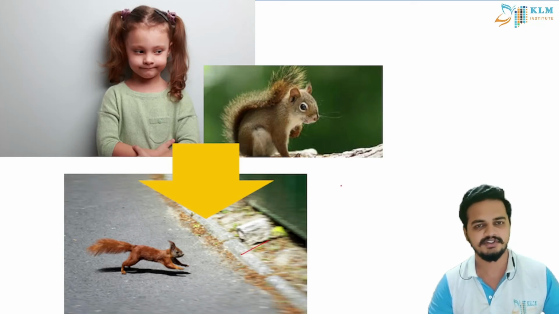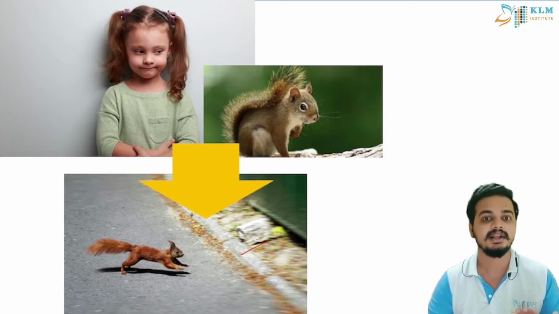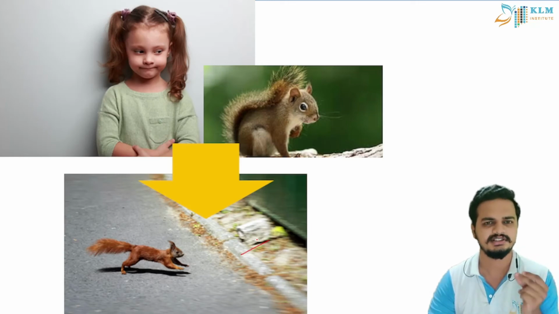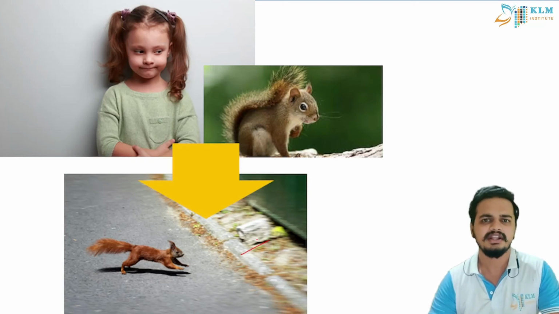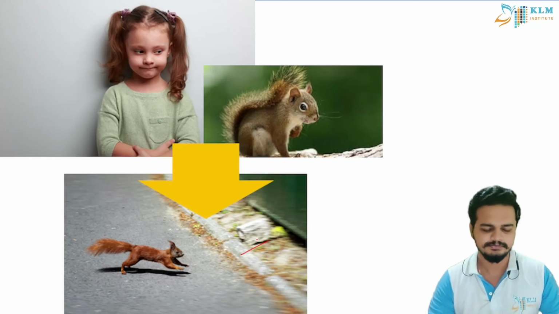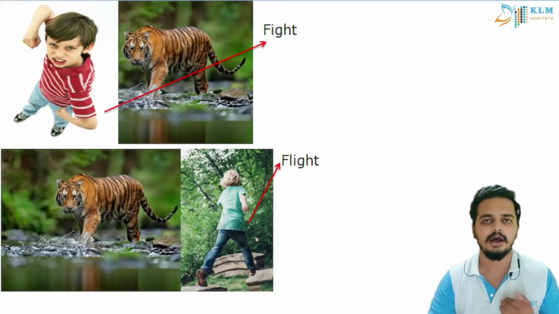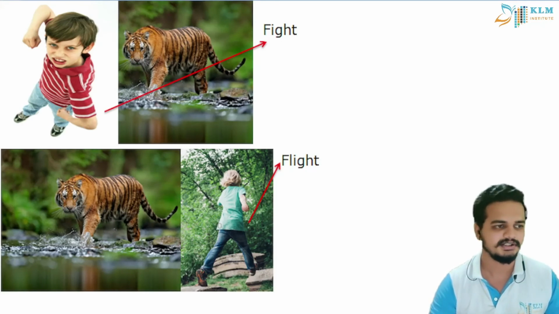But in most cases we will see that the squirrel runs away because it sees you as a bigger individual, or it cannot fight back against you. These decisions are made quick, and they are made repeatedly. You can see squirrels every day, they come out for food, if you go to parks, or even in your house, sometimes. So we also have these fight and flight situations.